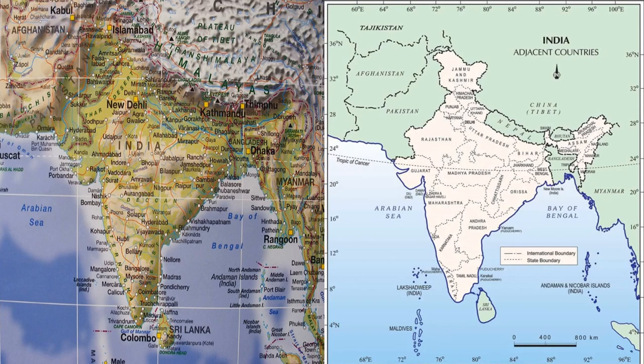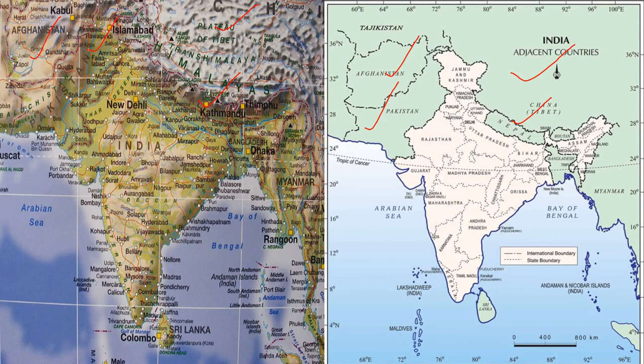Okay, we can see Pakistan. Here you have two maps given over here. So here we have Pakistan. This is Islamabad. Then Afghanistan. Then we can see China here. This is Nepal. Then this is Bhutan, very small, as I was telling you.